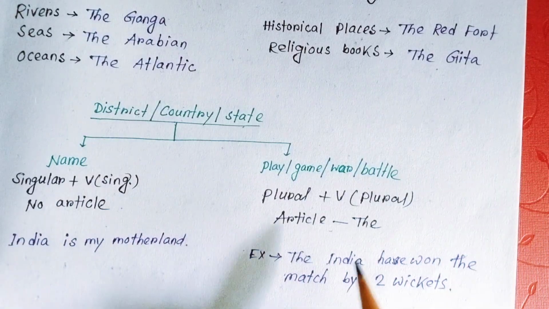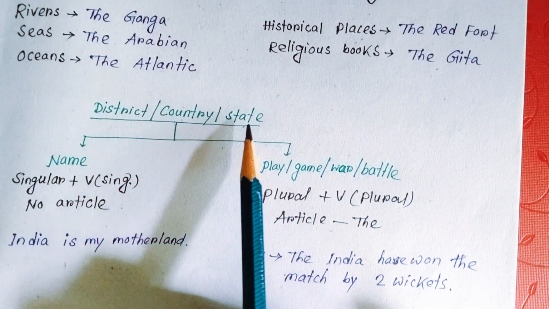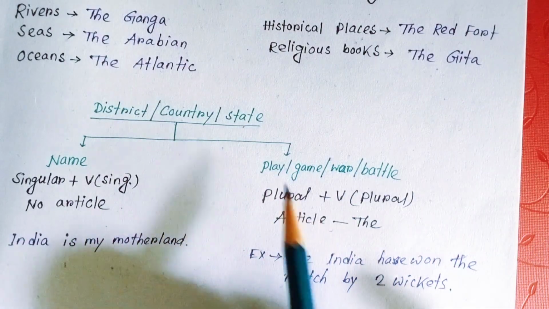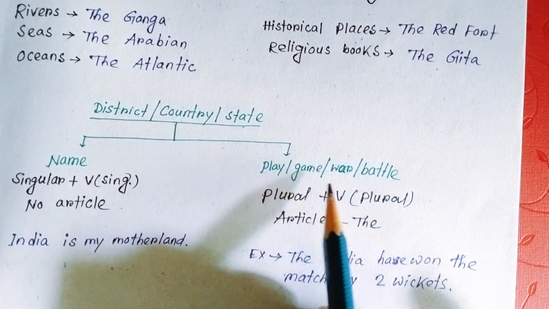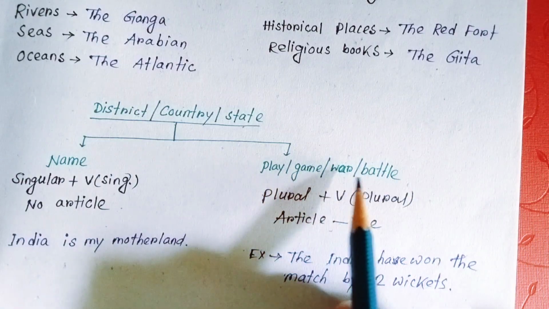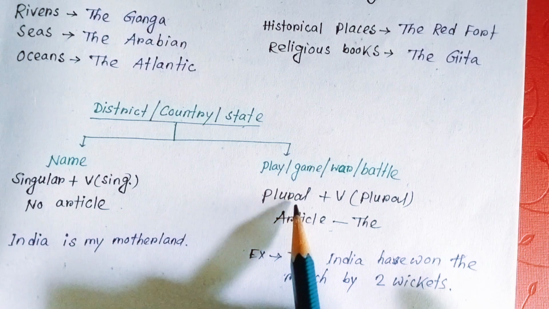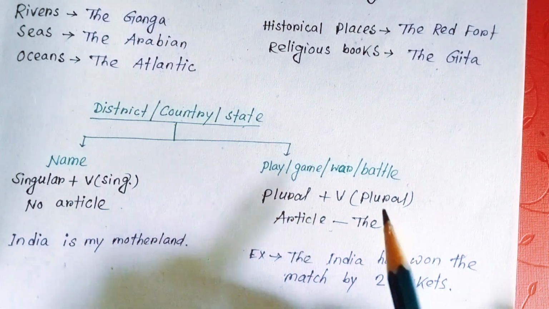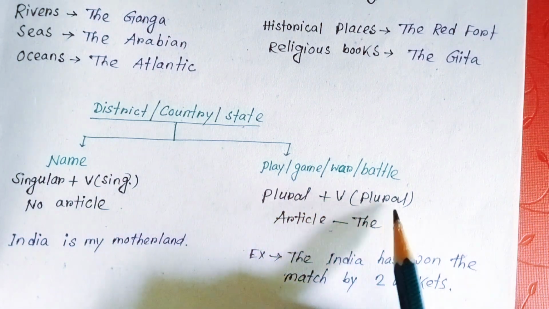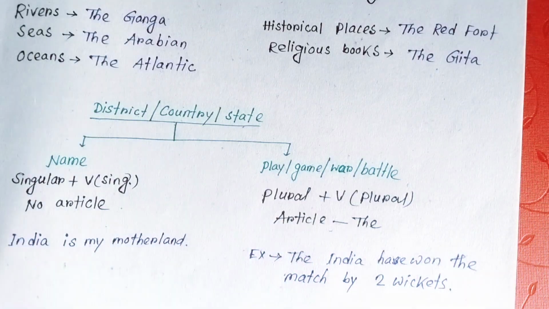But on the other hand, if the name of any district, country or state comes as a play, game, war or battle, that is considered plural, and that takes a plural verb, and in that case we use the article the.